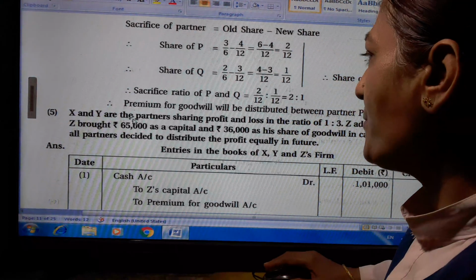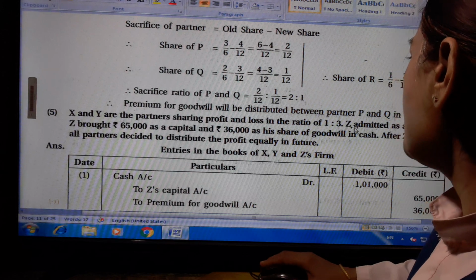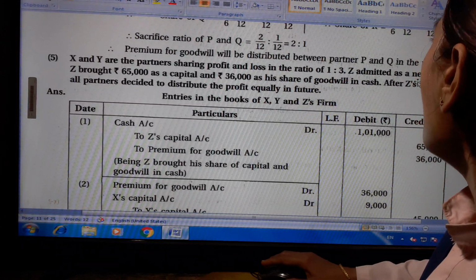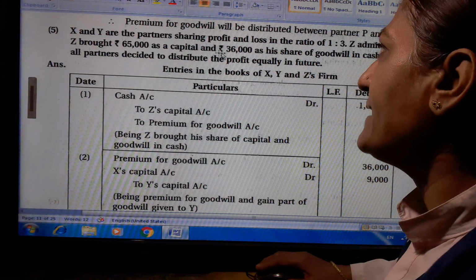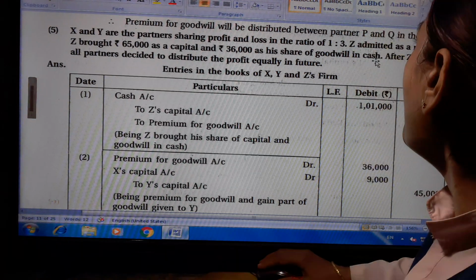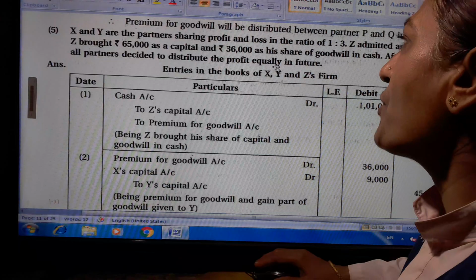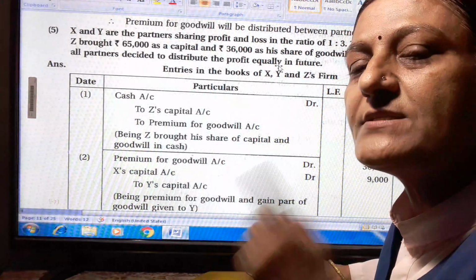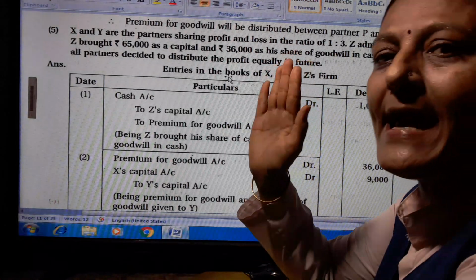X and Y are partners sharing profit and loss in the ratio of 1:3. Z is admitted as a new partner. Z brought rupees 65,000 as capital and 36,000 as his share of goodwill in cash. After Z's admission, all partners decided to distribute the profit equally in future. The most important thing is to pass the entries in the books of X, Y and Z's firm.